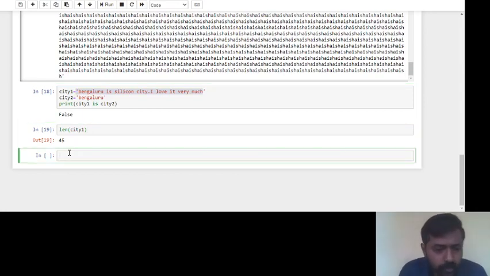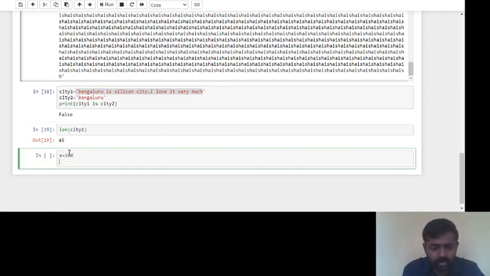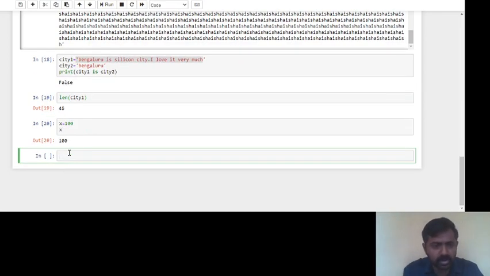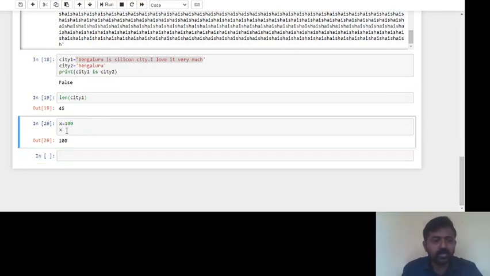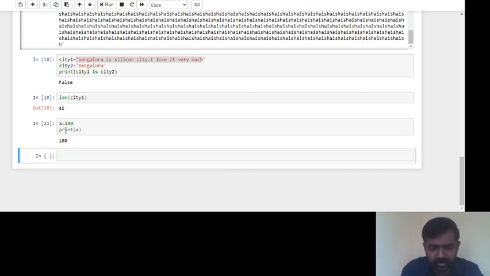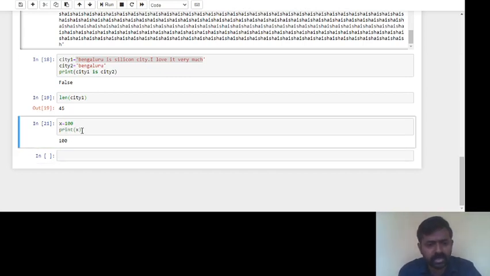Now we can discuss the variables. Say for example, x is equal to 100. I'll type enter, shift. See, I have initialized x with 100. After that, I have typed in x and shift enter, so you got the output as 100. We can directly type x, or we can write print x. Shift enter. You are going to get 100 as the output.